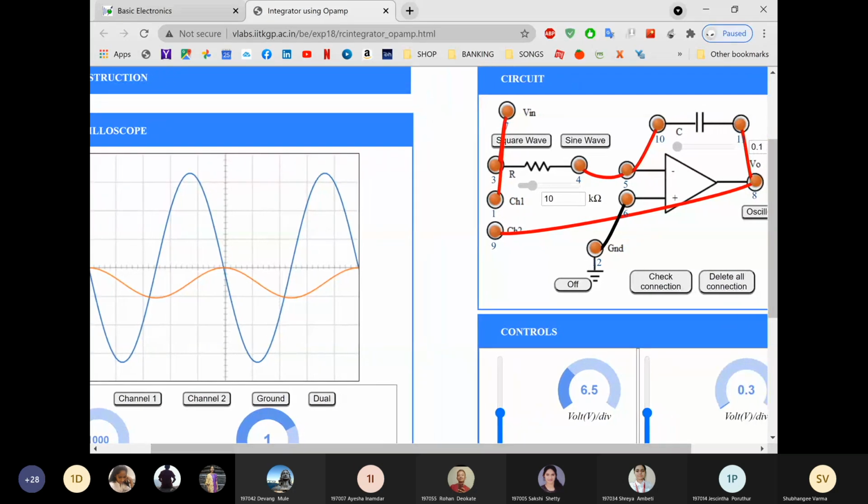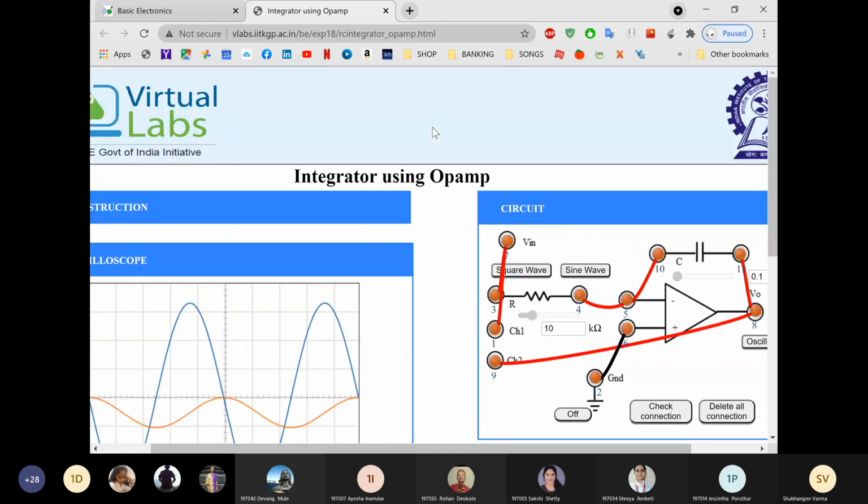So you have to send the output in the chat box, everyone. So this is all about integrator. Now you all have to perform. You can perform the same from mobile also. But today I am showing the simulation from mobile and laptop also. Done with the integrator, students? Yes, tell me.